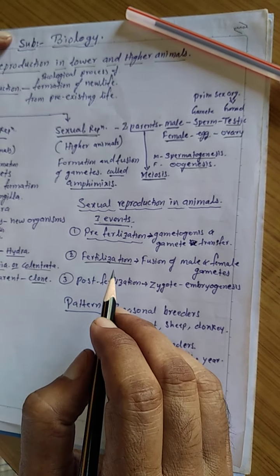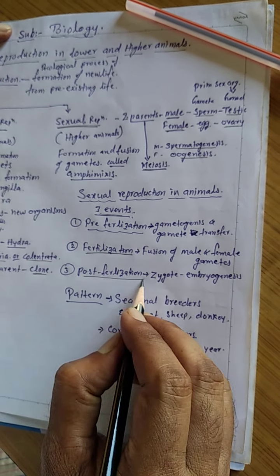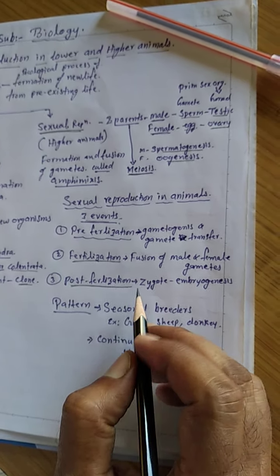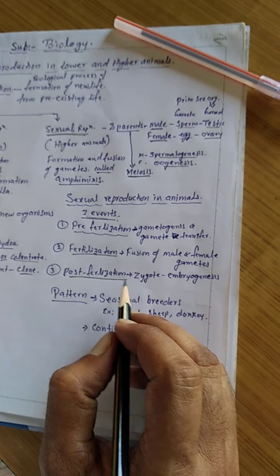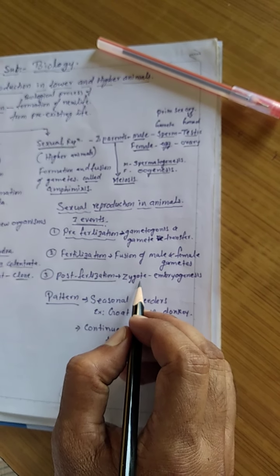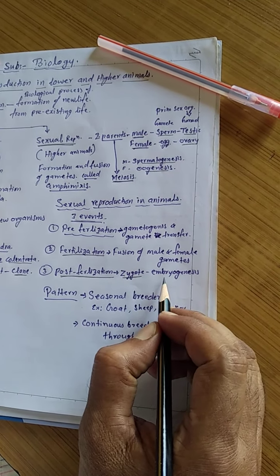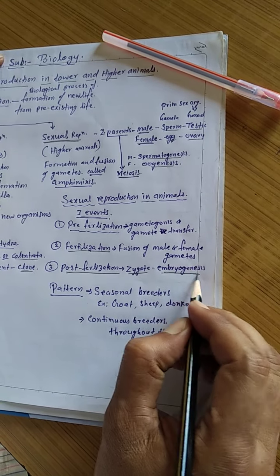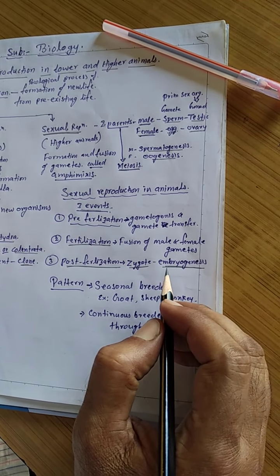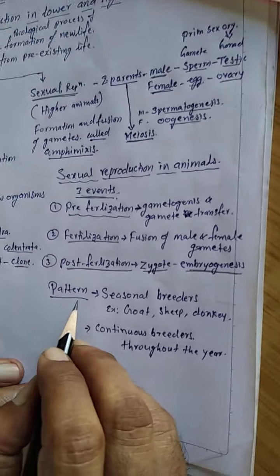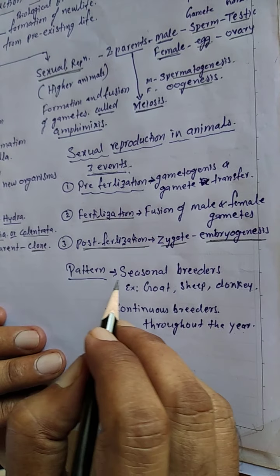The third event is post-fertilization. After fertilization, the zygote is formed and embryogenesis takes place. Again, there are two patterns.